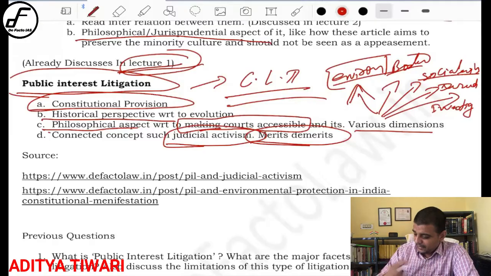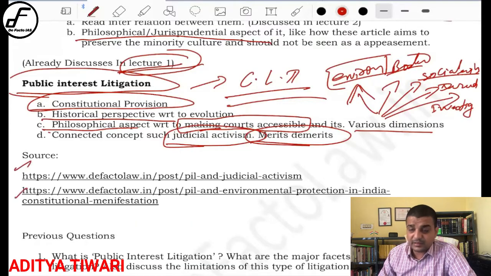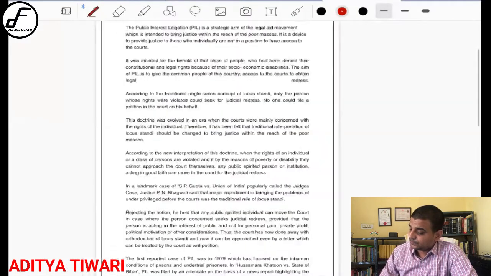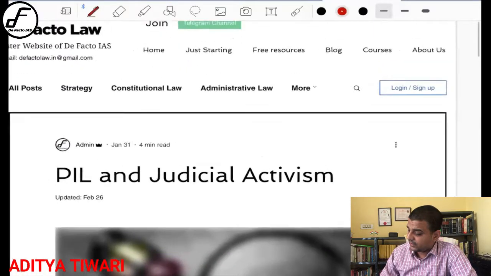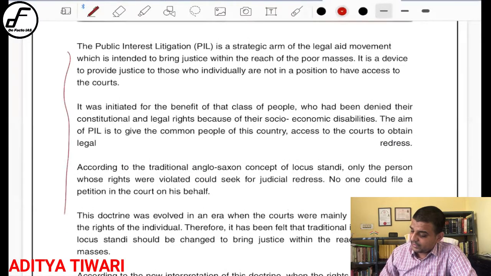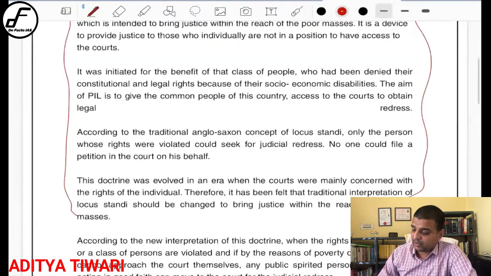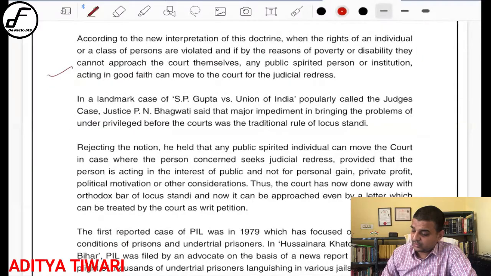Now I have taken 2 articles that I have given on my de facto law.in website. Let me give you those 2 articles. This is the link I have given. So when I share this PDF, you can take the link. Now if you see this PIL and judicial activism PDF on the website, you will find that I have given the initial heading, what this particular PIL is, how it has evolved, see, I have given that as well. Similarly, I have talked about how this interpretation has evolved.